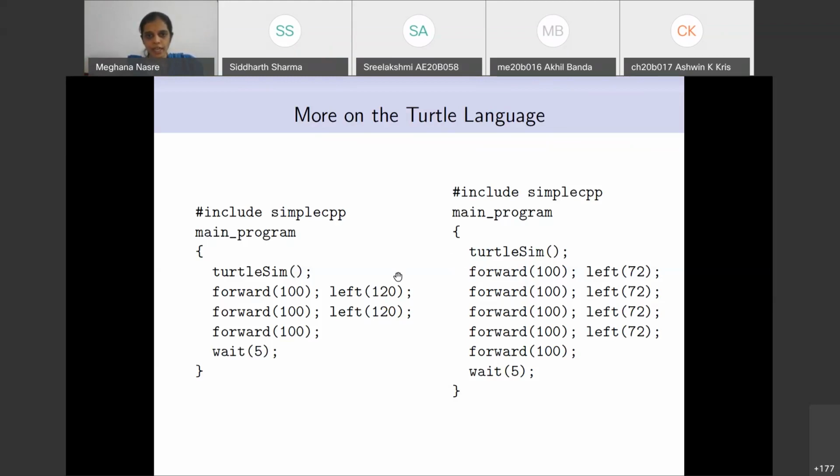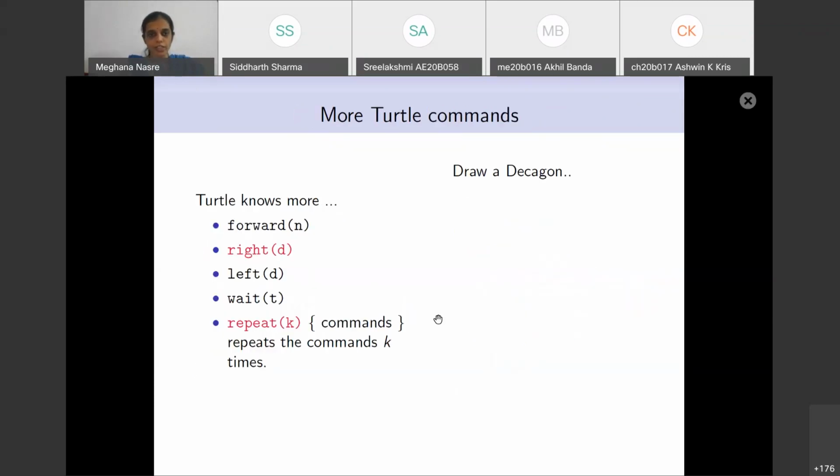As you see, we are writing a set of statements which are repetitive. For the triangle, there are fewer repetitions, but for a pentagon, you already have to write 5 statements of going forward and 4 statements of the turns, which we would like to avoid. So what we would like to ask is, is there something that we can do which will allow us to use loops, as you are asking?